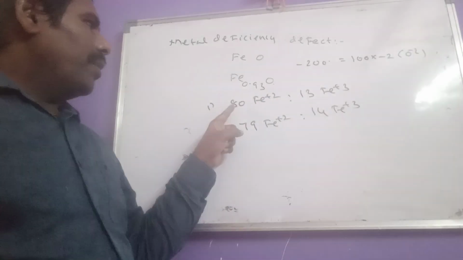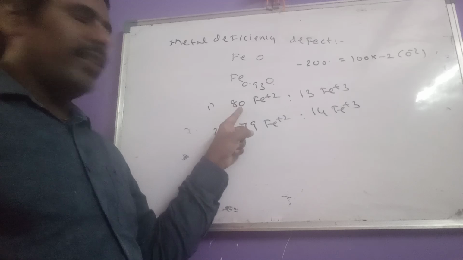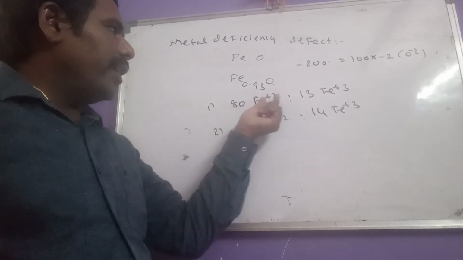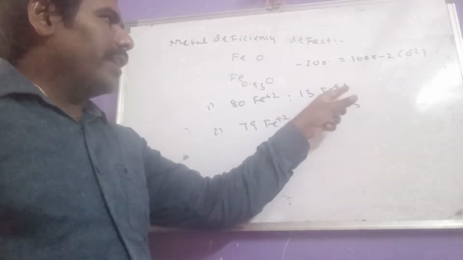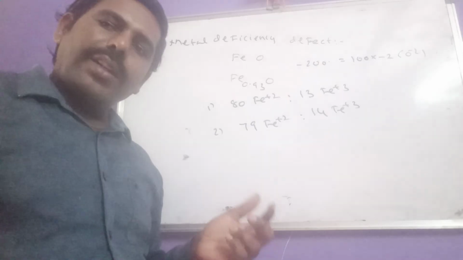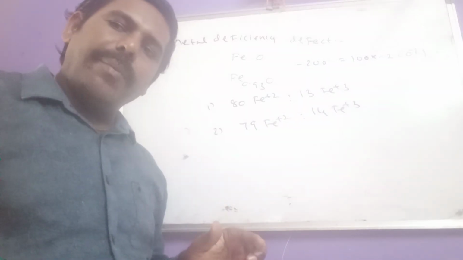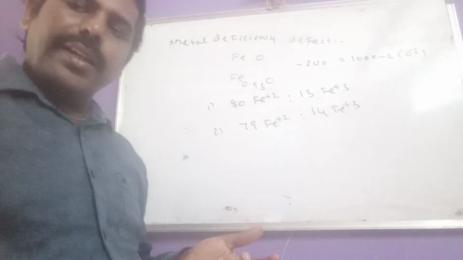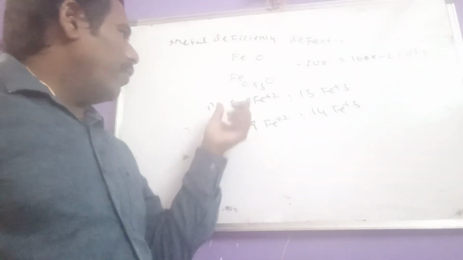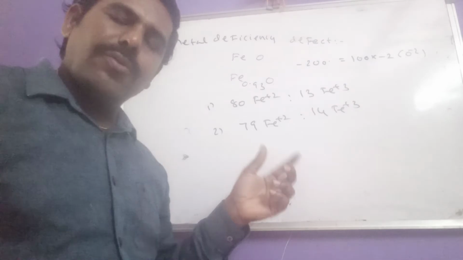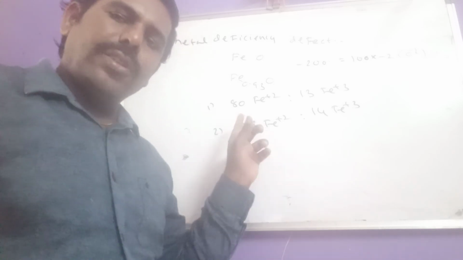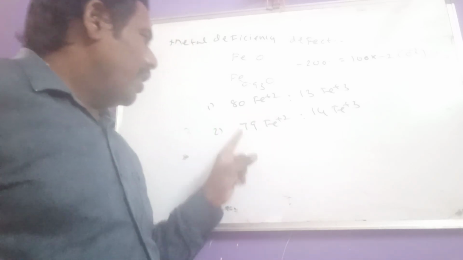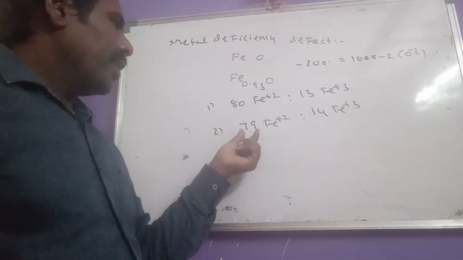So multiply the charge with the number of ions: 80 into 2 is 160, 13 3s are 39. 160 plus 39 is 199, but it is not equal to 200, so this is not the correct answer.